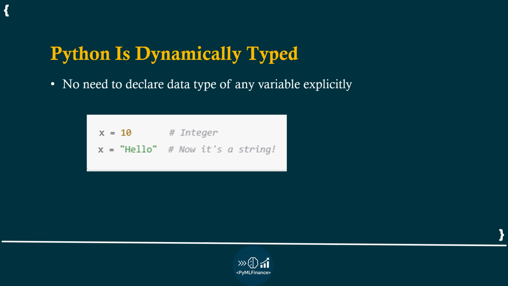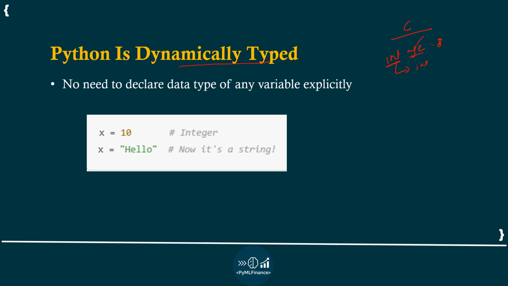Python is a dynamically typed language. If you have worked in C, or are familiar with the syntax of C programming, there we specify the data type of any variable. Let's say I create a variable called age. We specify its data type before initializing it, so int age = 8. The data type of age is now fixed as int.